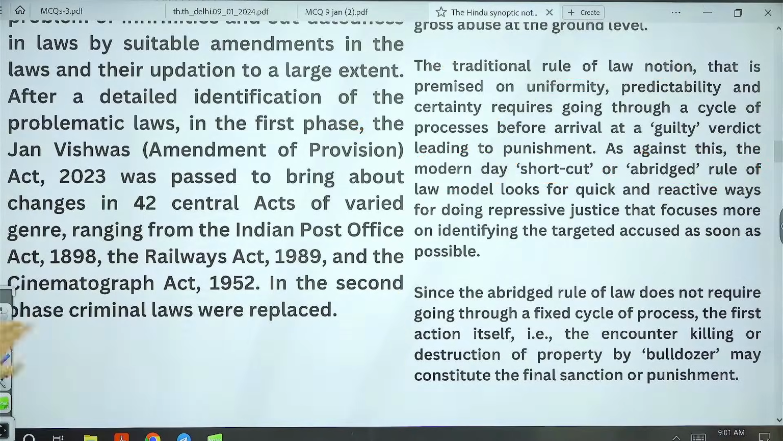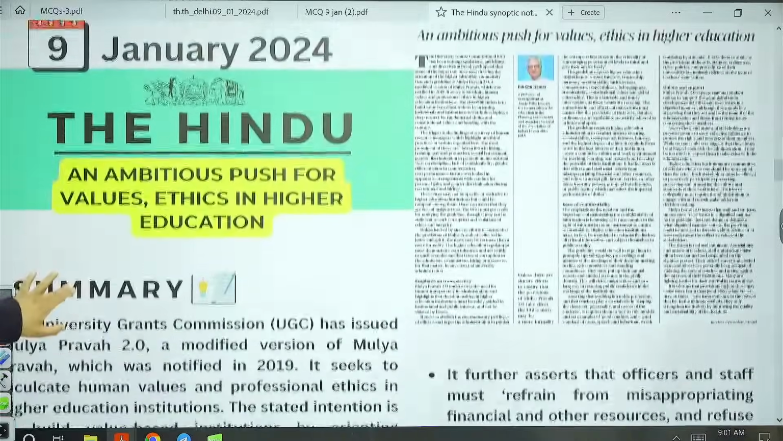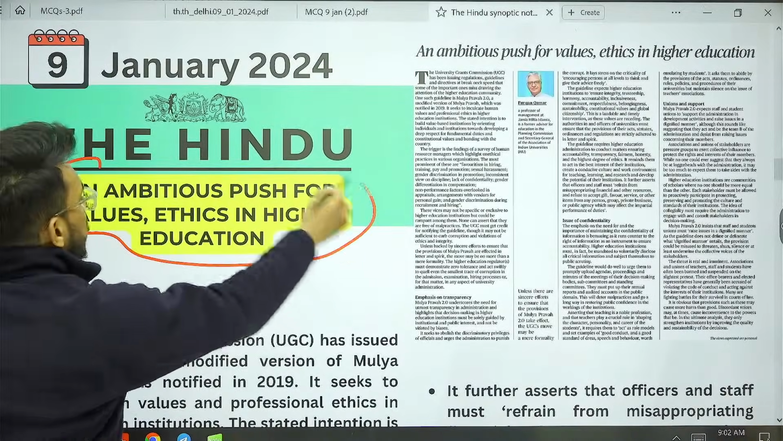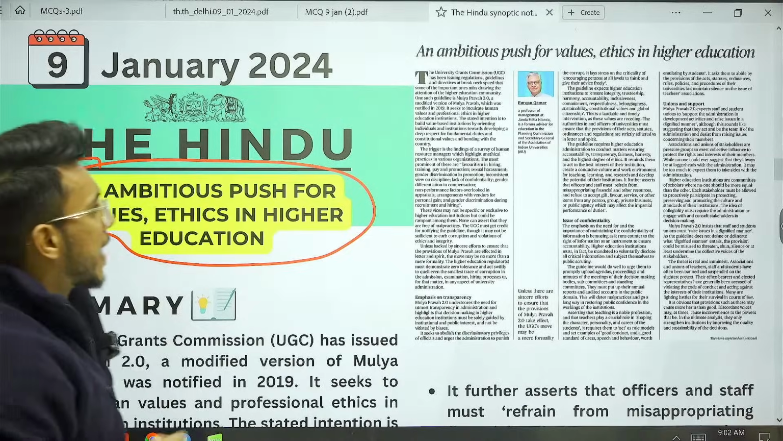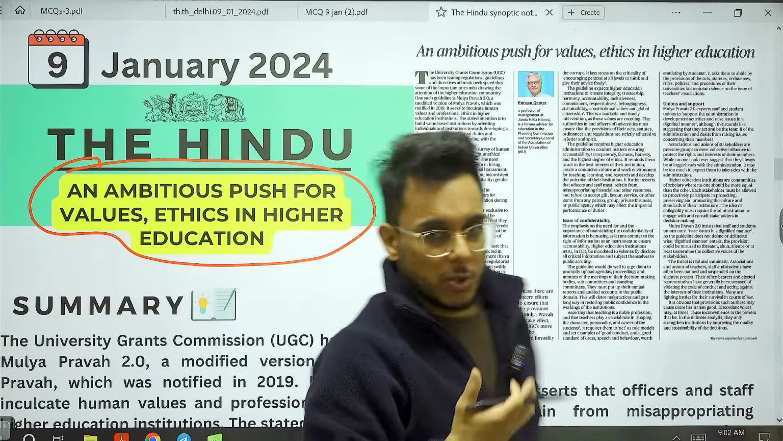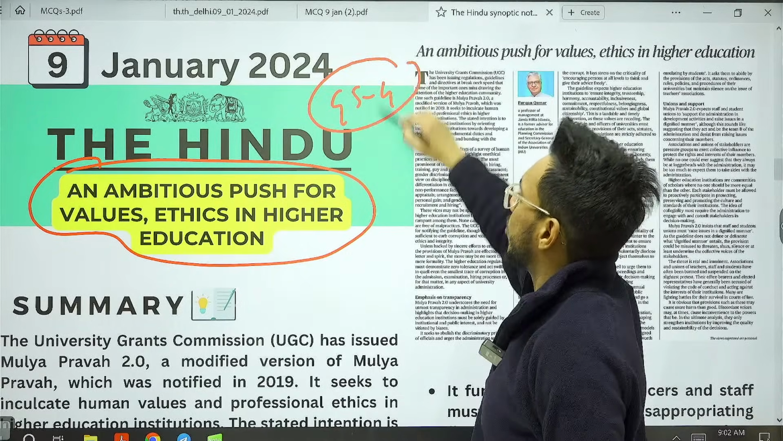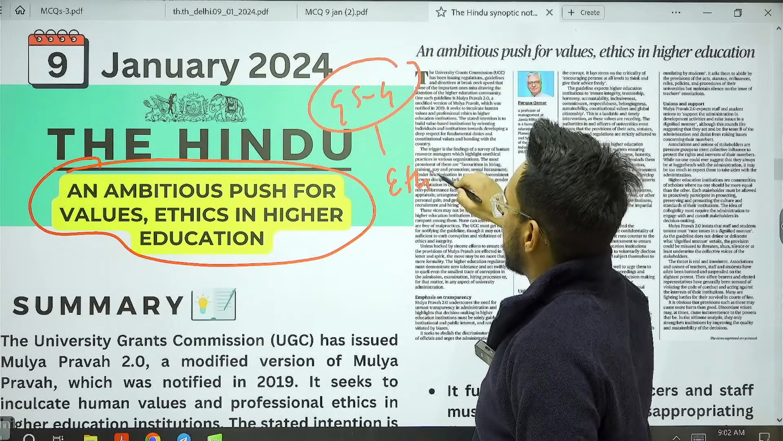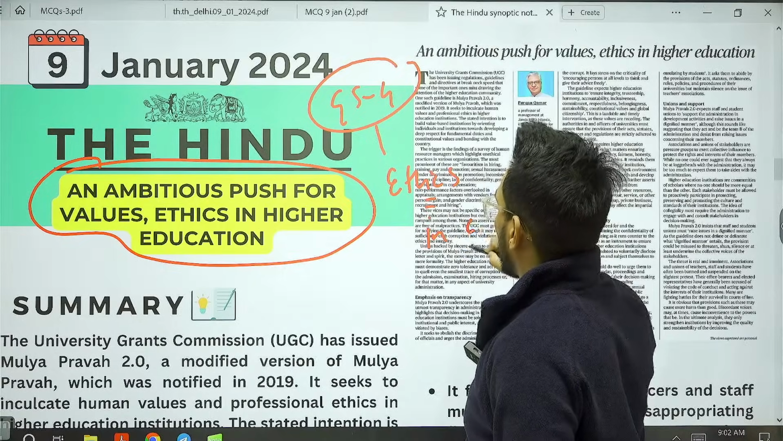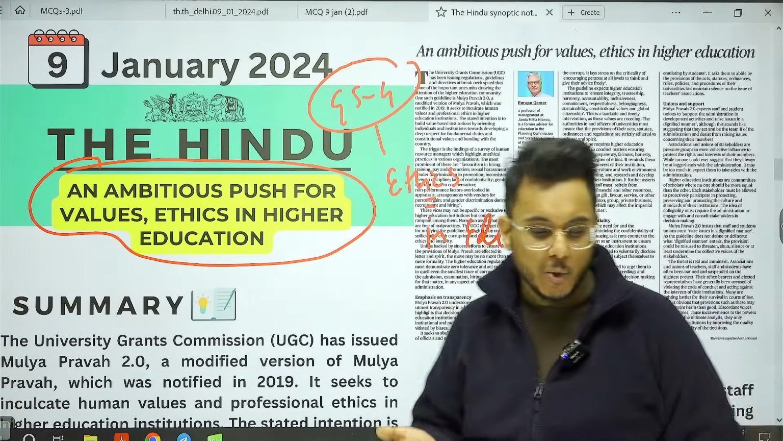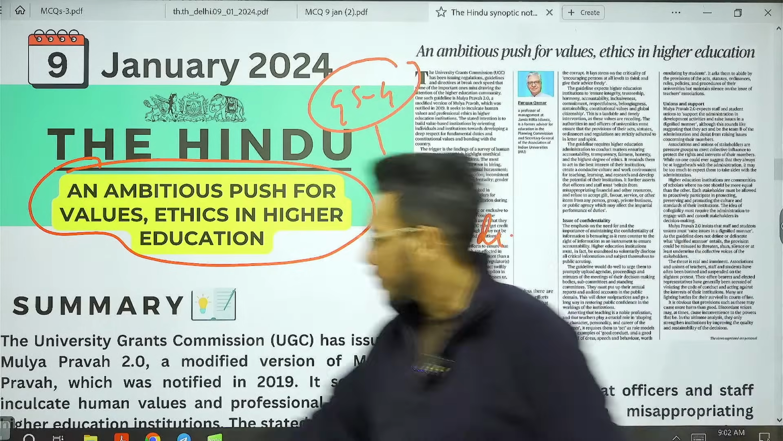So this is something which the article has highlighted. Now, moving on to the next article. An ambitious push for values, ethics in higher education. We'll take this particular article with respect to GS paper number 4. Ethics in education. Role of values in education. We'll take this particular article.